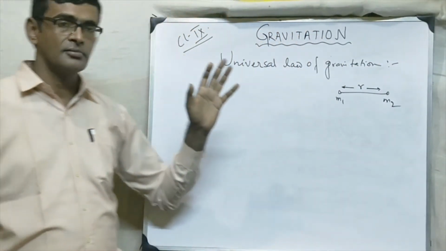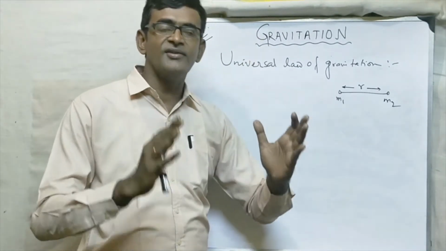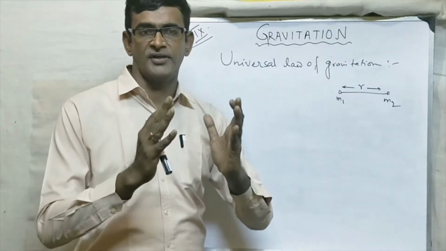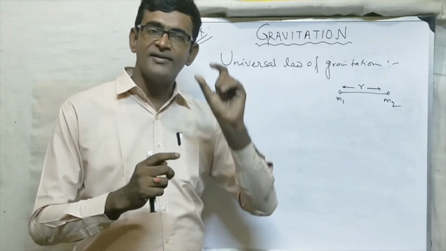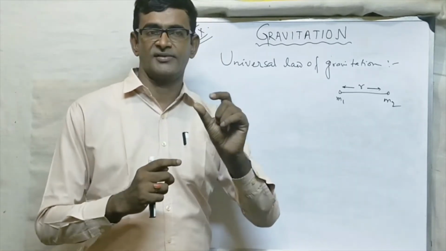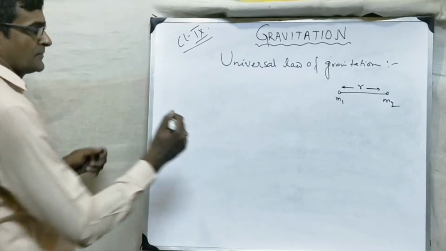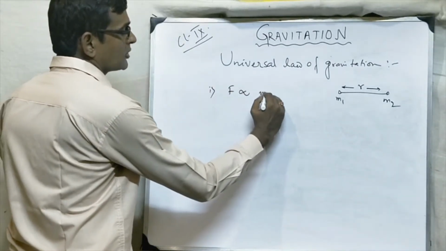Newton said that in this universe there exists a force of attraction between any two objects, and the force is directly proportional to the product of the masses.